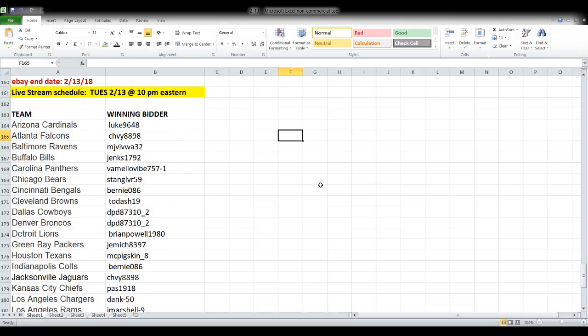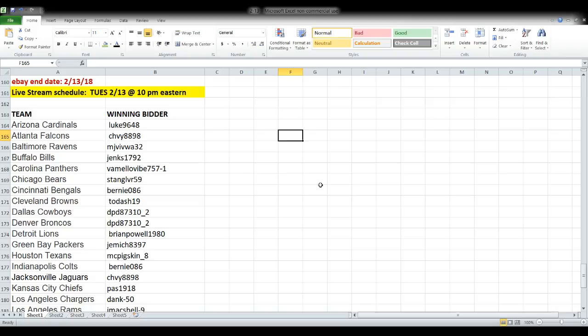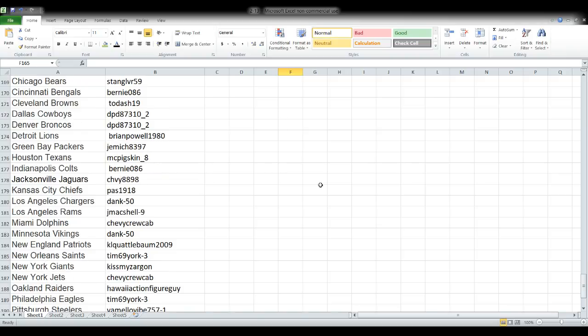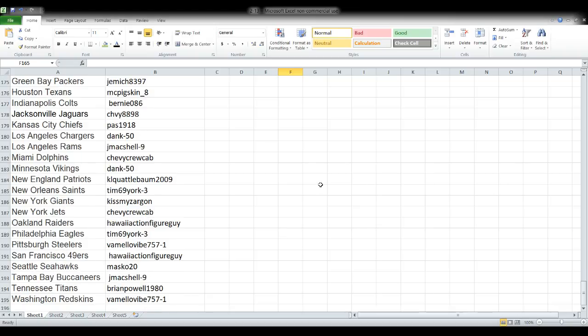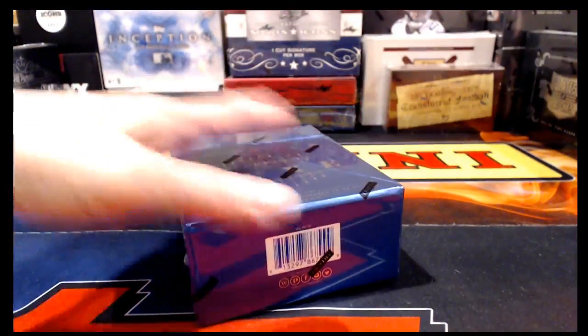This is one box of 2015 Panini Lux Football. It's break number 13. So 13th time we have done this one as a freestanding break. Same as before, ended tonight, the 13th of February, live streaming tonight, the night before Valentine's Day. And team names on the left, and your name across from it, your name in lights, as our winning bidder. Let's see what we can find in here.